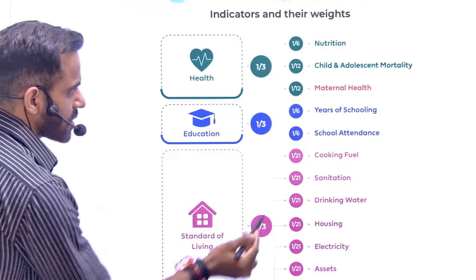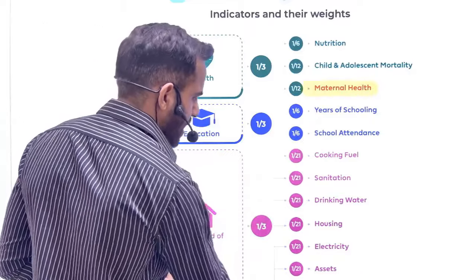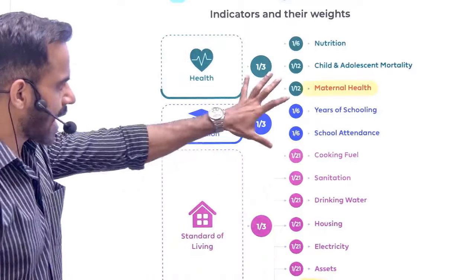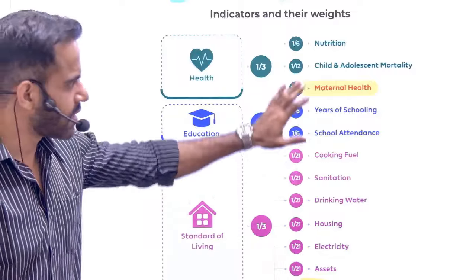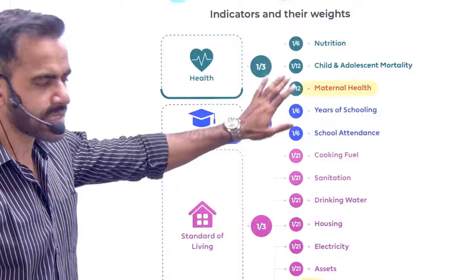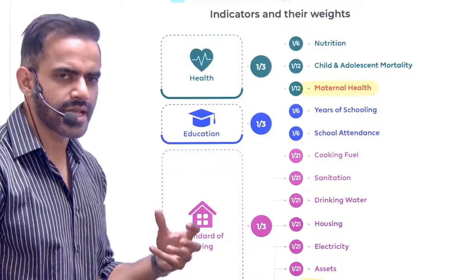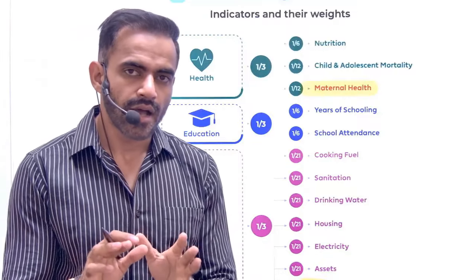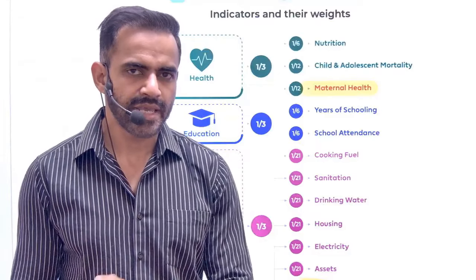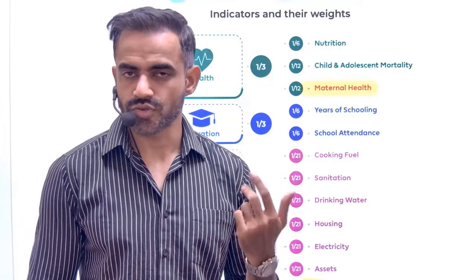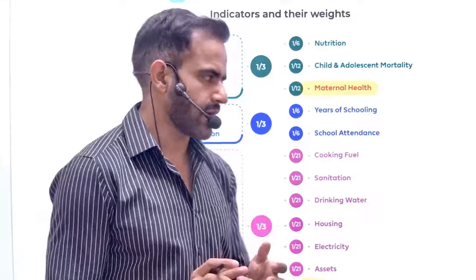The parameters maternal health and bank account are unique to the India specific index. The rest of the parameters are there in the global index as well as in the India index. A very simple question can be asked: which of the following indicators are adopted separately by the India specific index? So two parameters, maternal health and bank account.